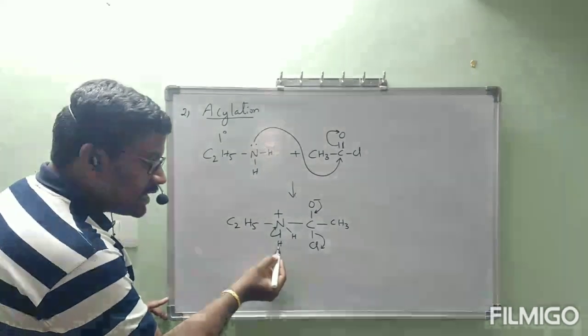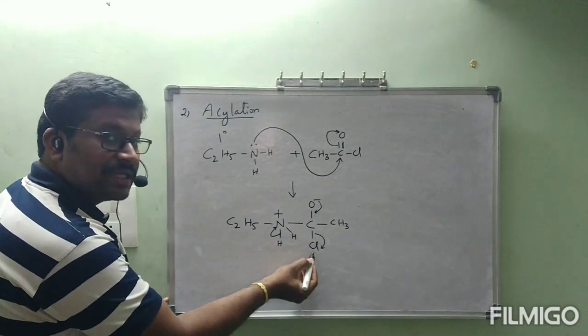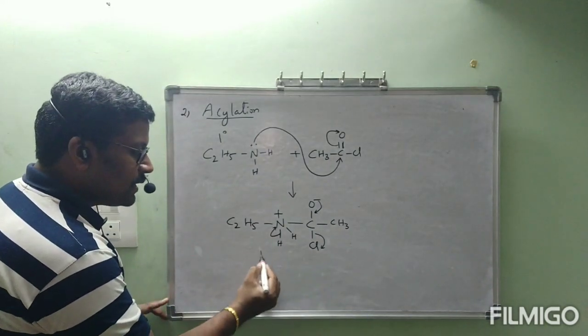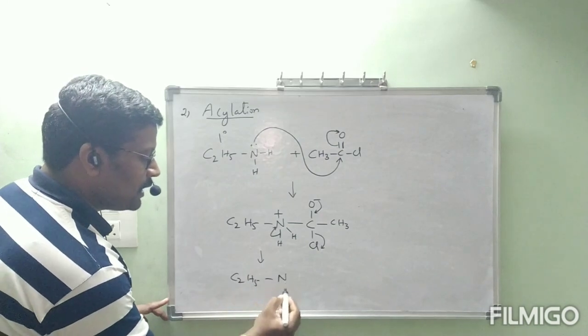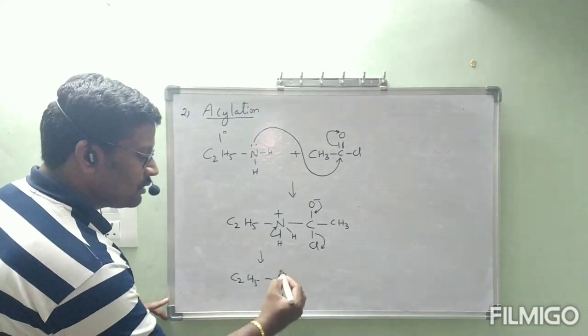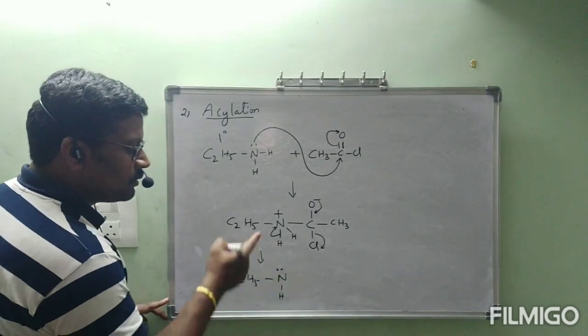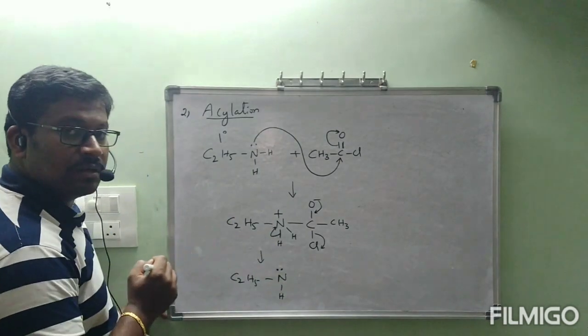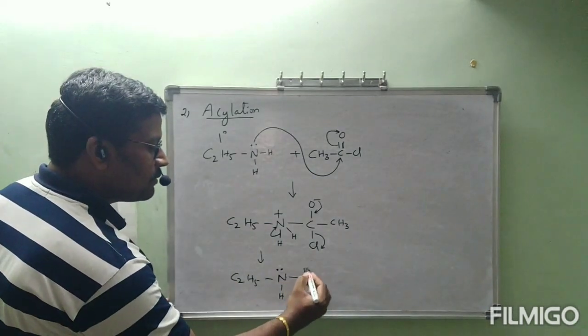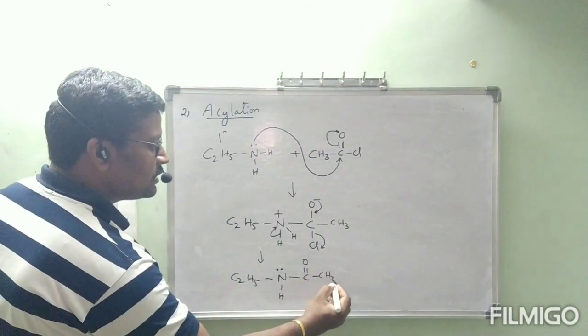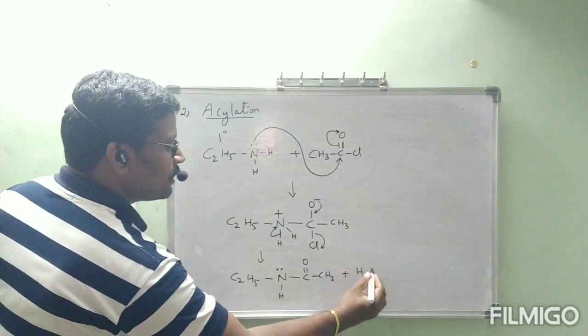It is coming out as H plus and this is coming out as Cl minus. So finally we will get C2H5NH, which again got a lone pair because this bond is shifted as a lone pair, bonded to C double bond O CH3, plus HCl.